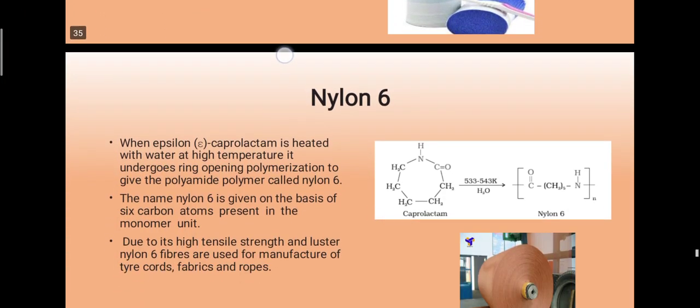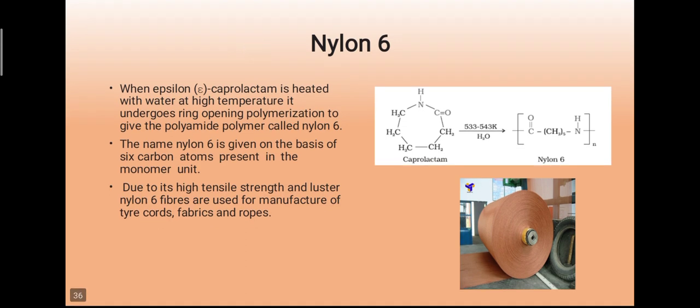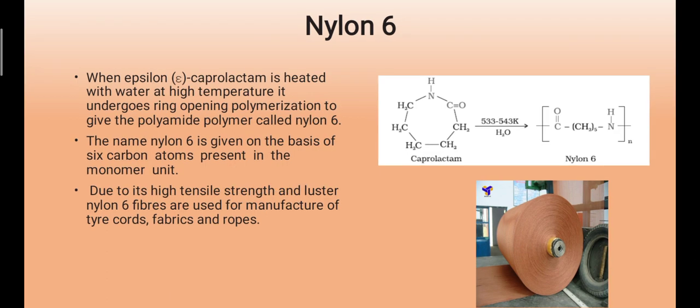Later on, nylon 6 fiber we'll see. When epsilon-caprolactam is heated with water at high temperature, it undergoes ring opening polymerization to give the polyamide polymer called nylon 6, and the name nylon 6 is given on the basis of the 6 carbon atoms present in the monomer unit.